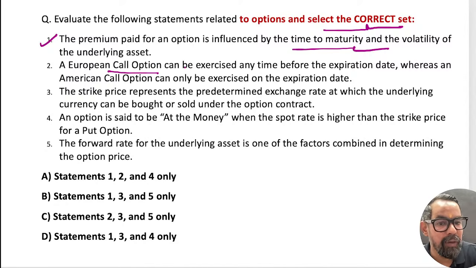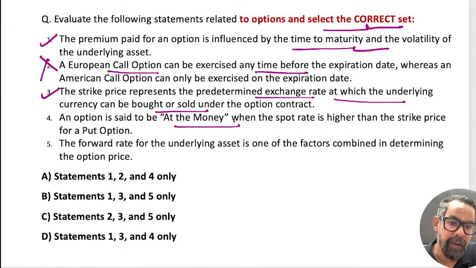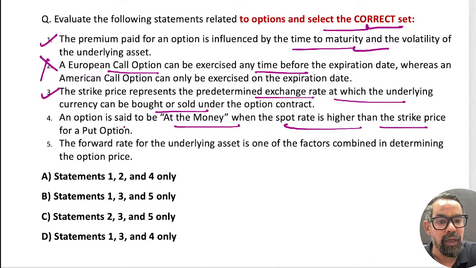European call option can be exercised anytime. So this statement itself is wrong. It should be reversed: European options can be exercised only on expiry, and American options can be exercised on or before the expiry date. The strike price represents the predetermined exchange rate at which the underlying currency can be bought and sold in the option market. That is true. We just talked about this. At the money, when a spot rate is higher than the strike rate in case of put option. Now for call option it is fine, but for put option this is wrong.